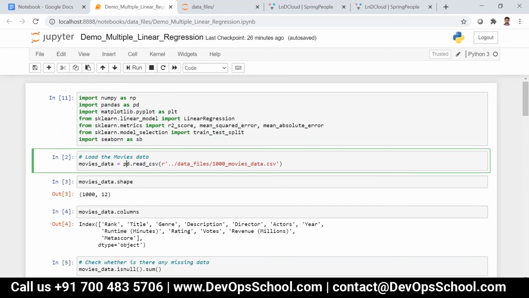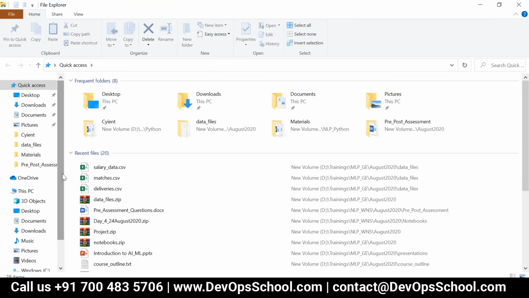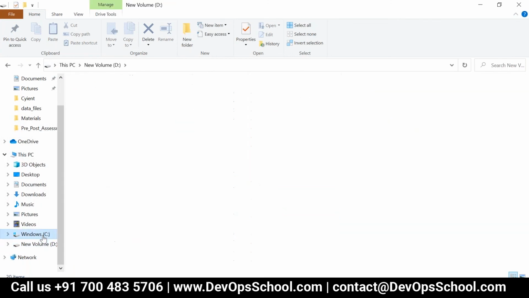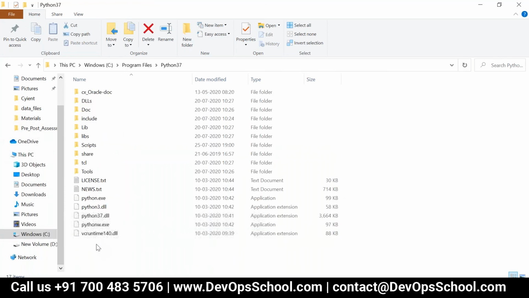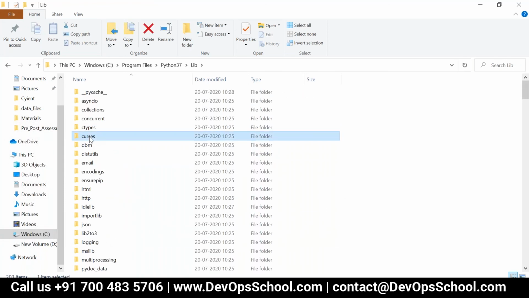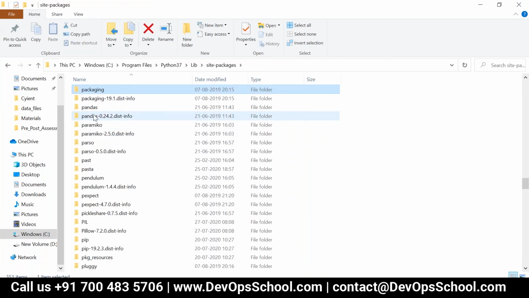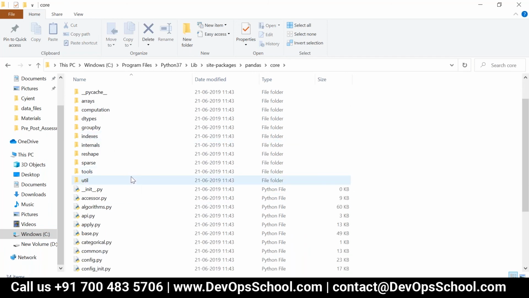Now if you go to that pandas library, I think we saw it yesterday with the NumPy library. So, lib, site-packages, then pandas. You can see somewhere over here, if you go to core, we'll be having so many things.